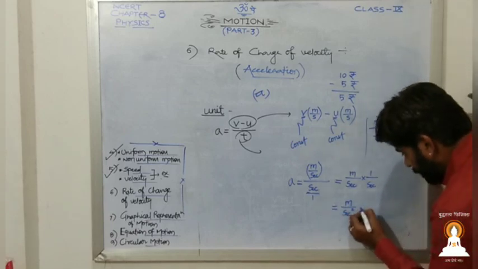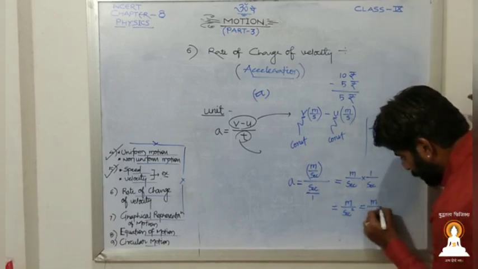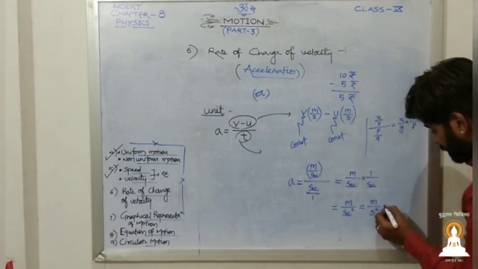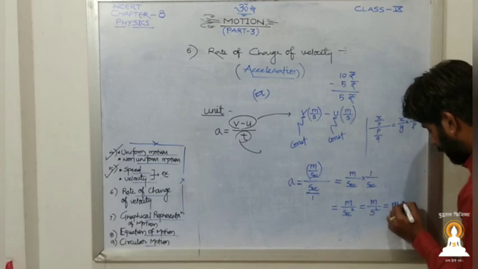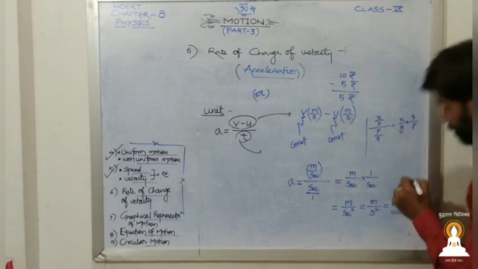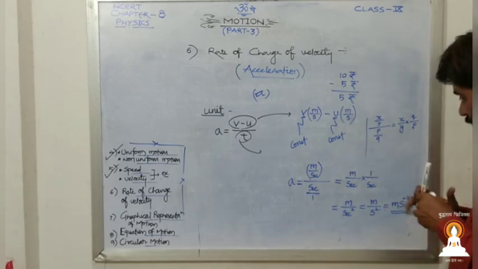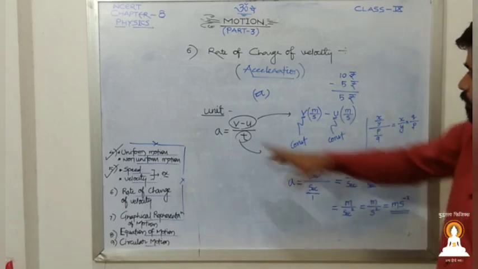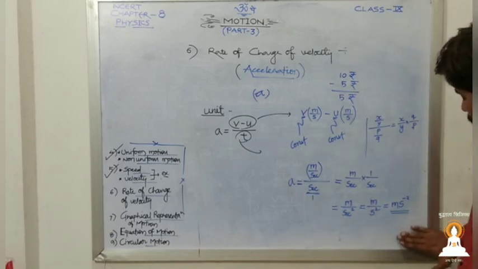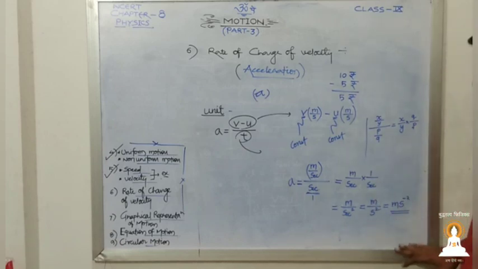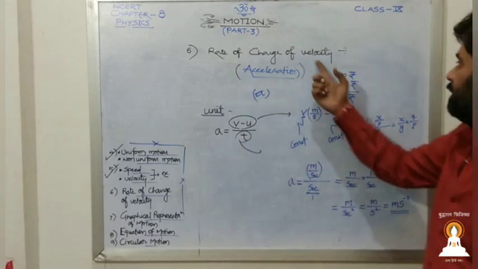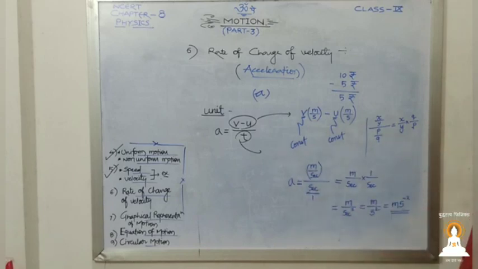Or we may write it as meter into second raised to power minus 2. Remember, these are all the forms in which we write the unit of acceleration. Remember this, very important. As for acceleration, we are considering velocity here, so this is a vector quantity.